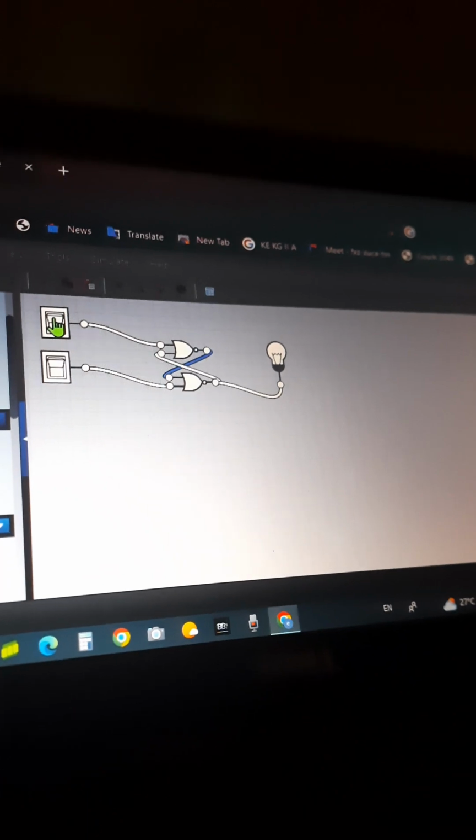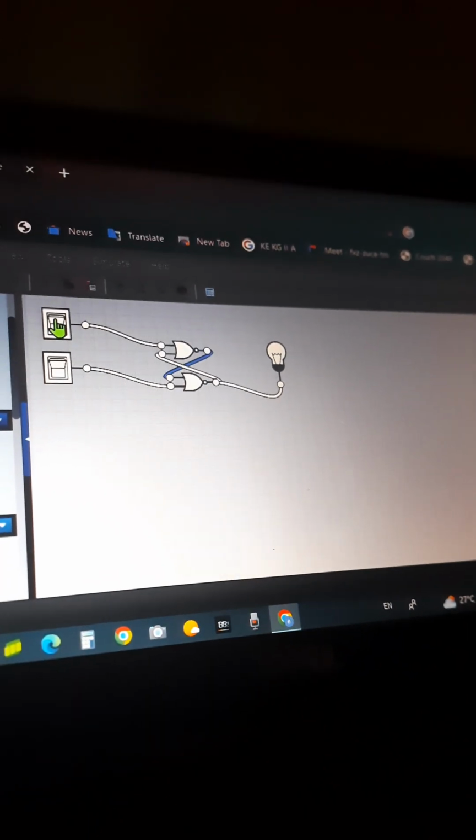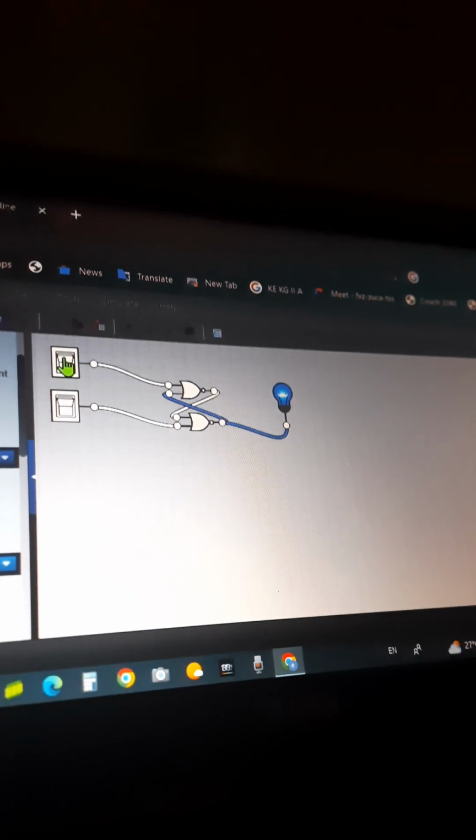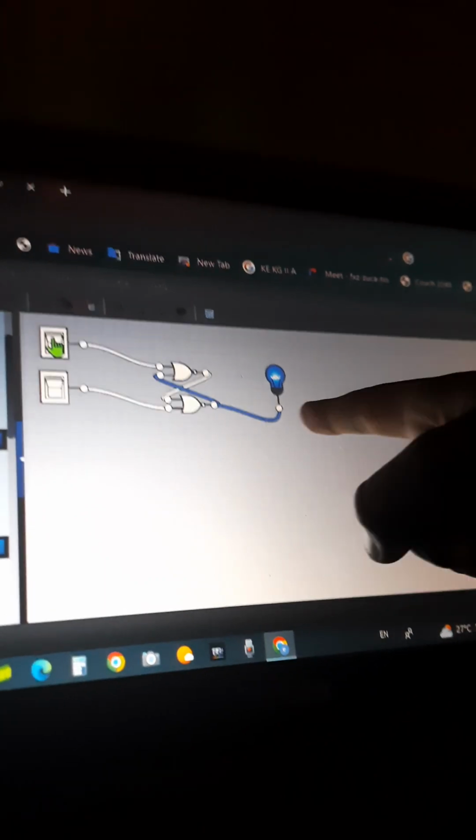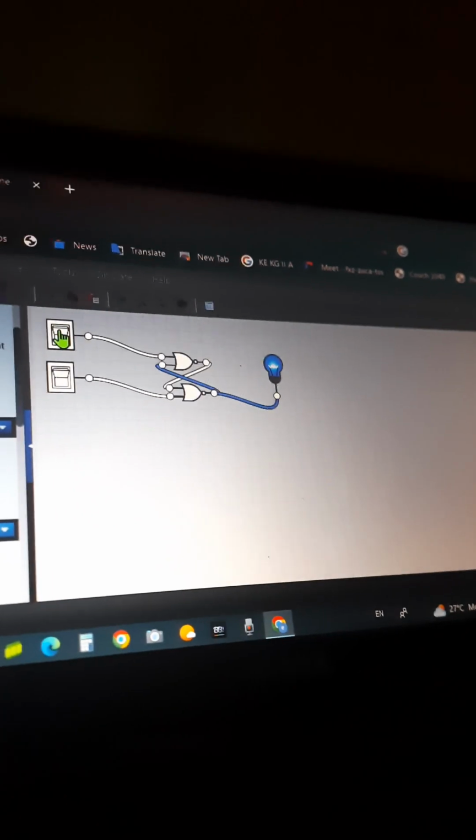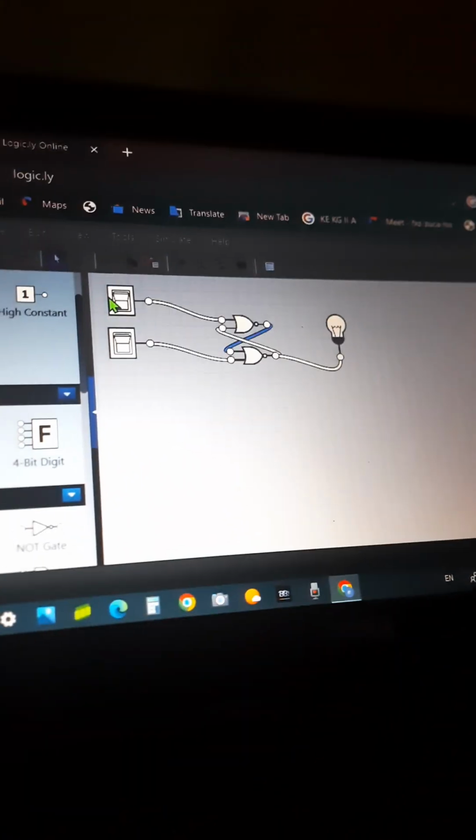So here let's put the set to 1 and here the light turns on. When I set the set to 0, then it turns to 0. I mean it remains 1, but these two are still 0. So this has been remembered. Now if I put the reset, the light turns off. And you can see it remembers the state, and that's it for this video.